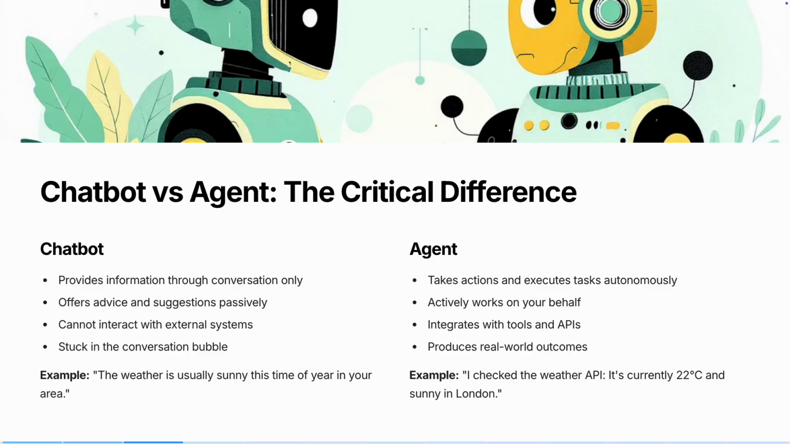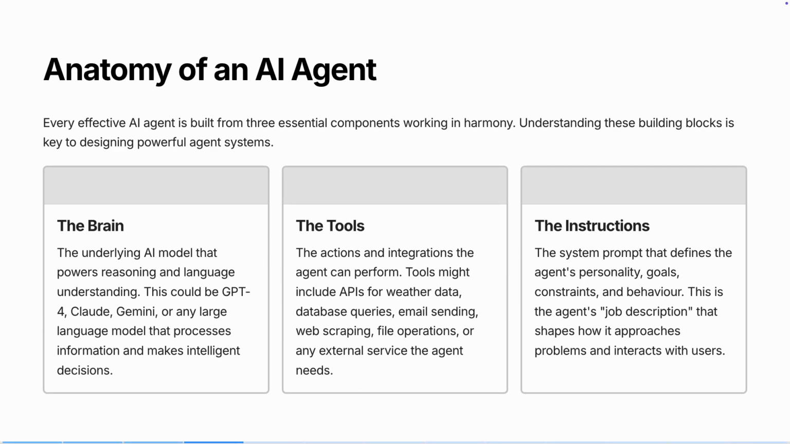That's the fundamental difference. Now, let's break down what every agent is made of. These are the three essential components. The brain. This is the underlying AI model: GPT-4, Claude, Gemini, whatever LLM you choose. This powers the reasoning, the language understanding, the intelligence. The tools. These are the actions the agent can perform, whether APIs, database queries, email sending, web scraping, file operations, any external service your agent needs to interact with. The tools are what give your agent its hands.